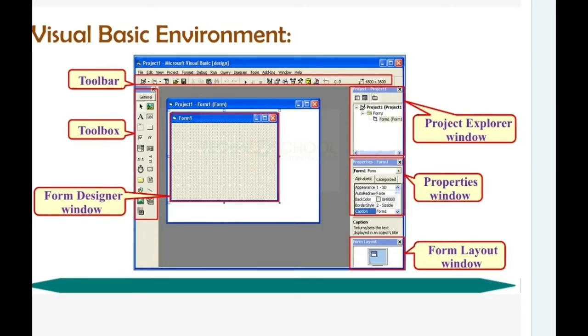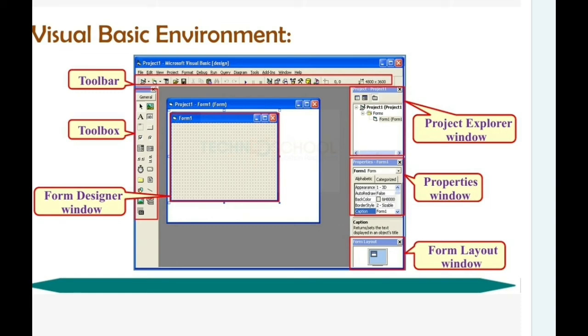Here we are seeing the Visual Basic environment. This is the primary work area of Visual Basic programming form. This is the area where you're going to design your software, the front-end of your software application.